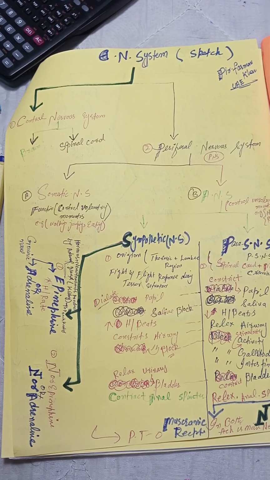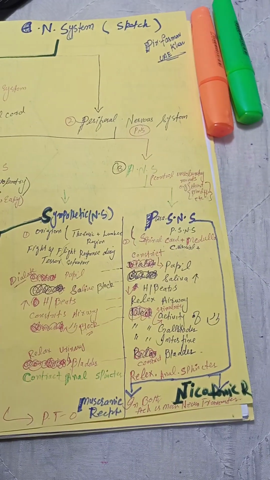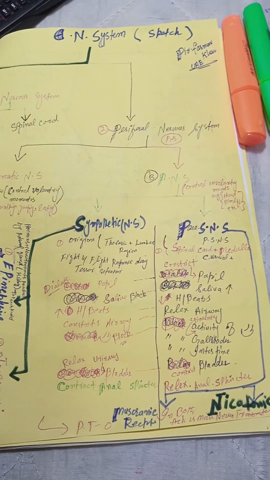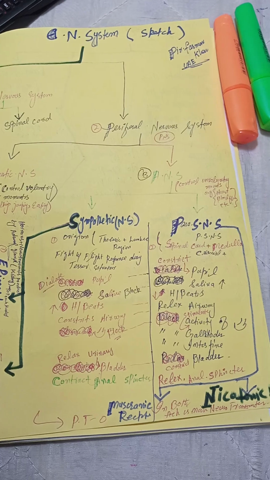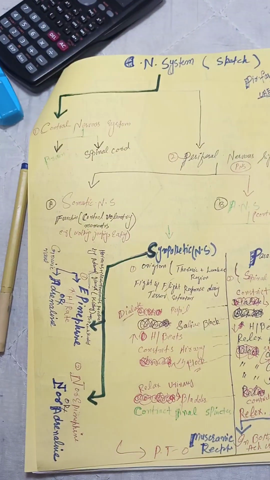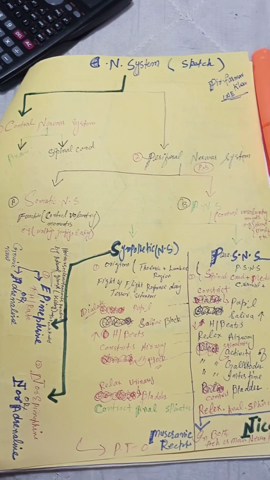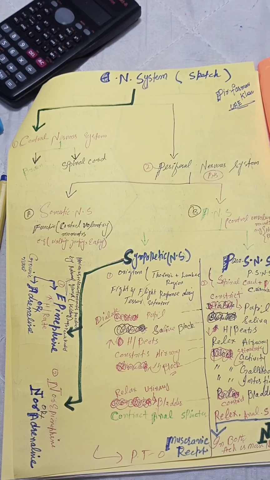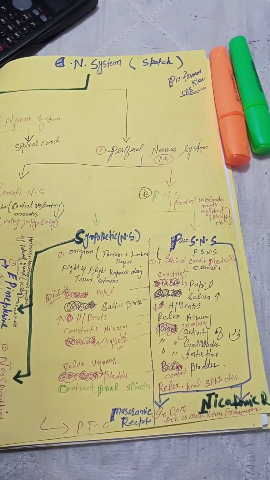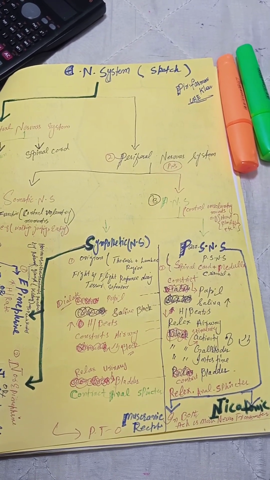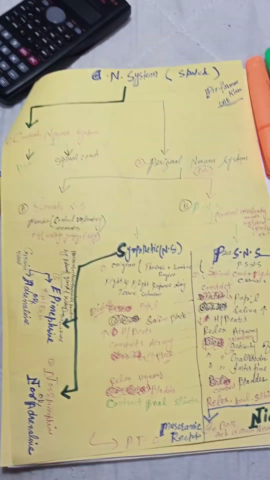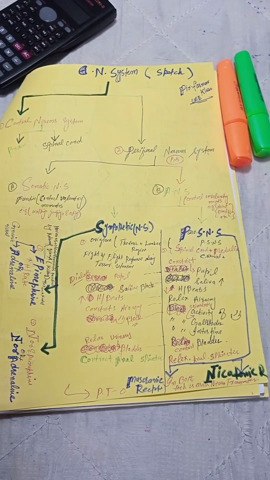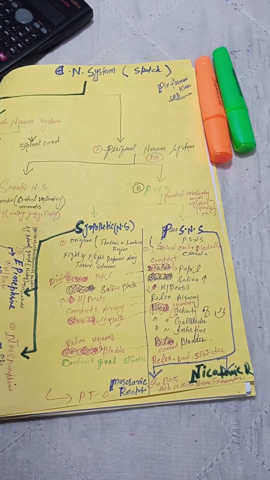functions and their localities. The autonomic nervous system has subtypes: the sympathetic nervous system and the parasympathetic nervous system. As we showed in the sketch, the nervous system has a central nervous system, brain and spinal cord, and a peripheral nervous system having the autonomic nervous system and somatic nervous system. The autonomic nervous system is classified into two major components, sympathetic and parasympathetic nervous systems.